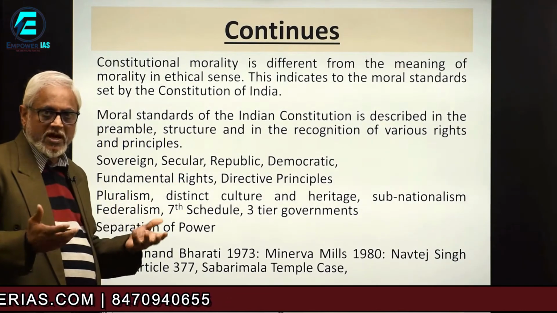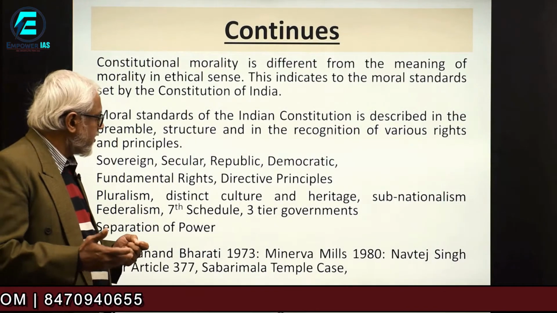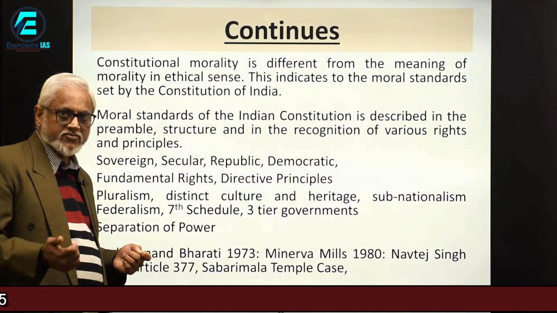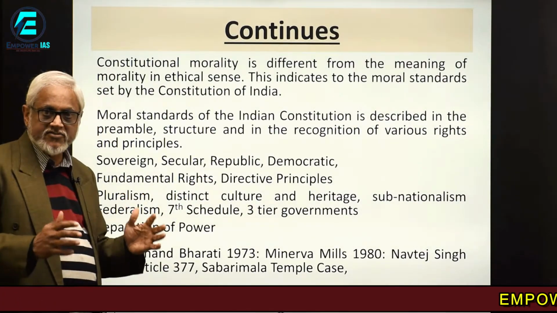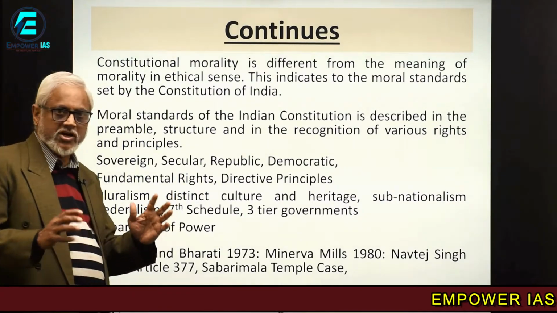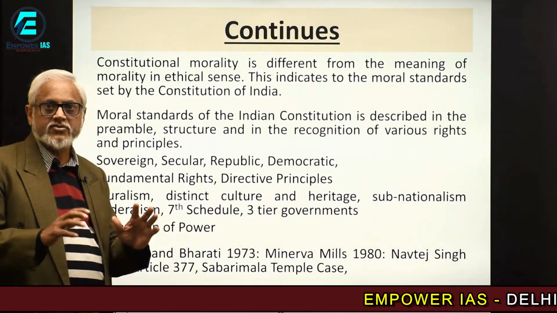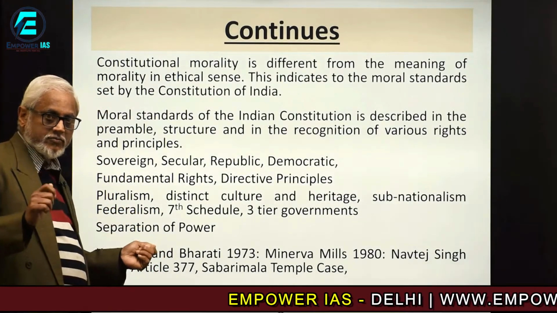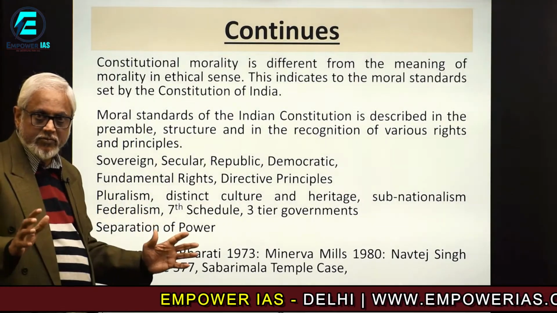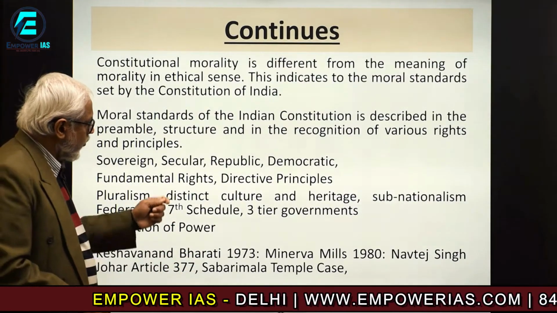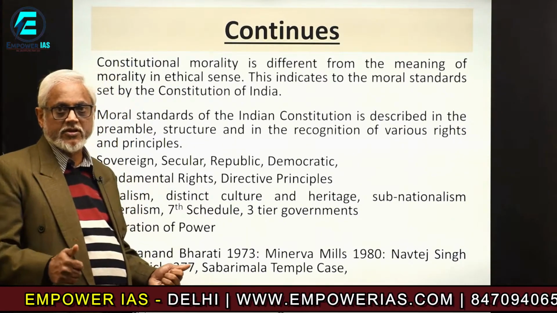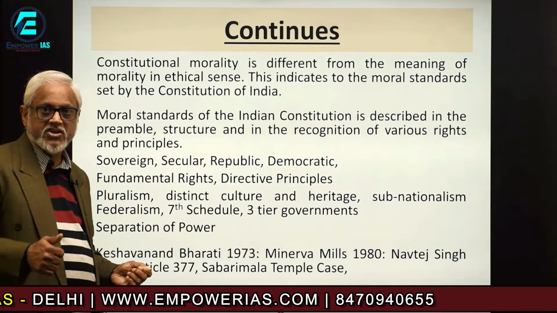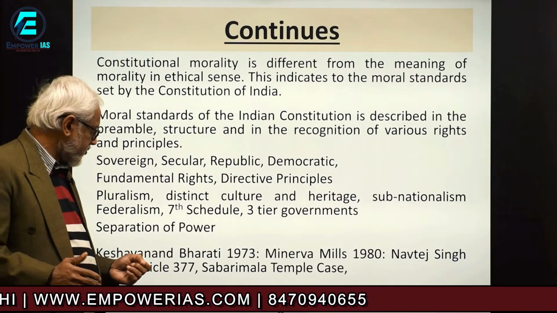We have a preamble which says it is sovereign, secular, republic and democracy. We have fundamental rights in Part 3 and directive principles in Part 4. Then it recognizes pluralism, which means the distinct cultural heritage it accommodates, and various sub-nationalisms have a place in the Indian Constitution. Then we have federalism as a structure, and the 7th Schedule distributes power among different federal units, and also we have 3-tier governments after the 73rd and 74th Amendment Acts. Then we have separation of powers between legislature, judiciary and executive.